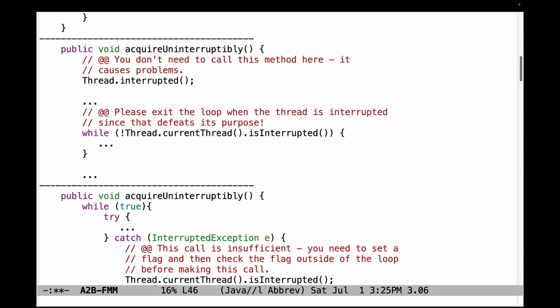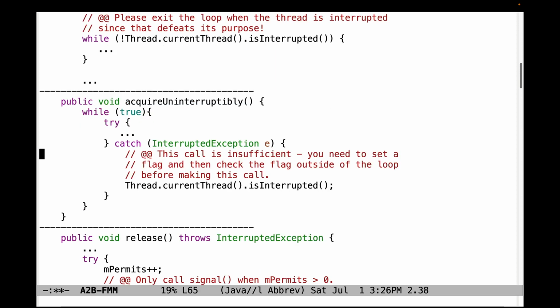Yet another problem with acquireUninterruptibly. There's no need to call Thread.interrupted here, and there's no reason to use this loop with this loop condition because it'll defeat the whole purpose of being able to be acquired in an uninterruptible way. So make sure that you don't do this. This code is incorrect.